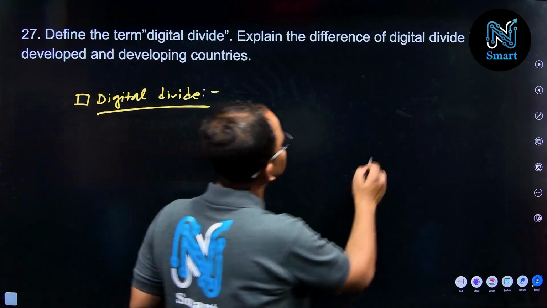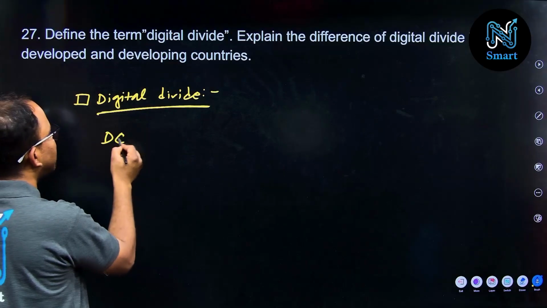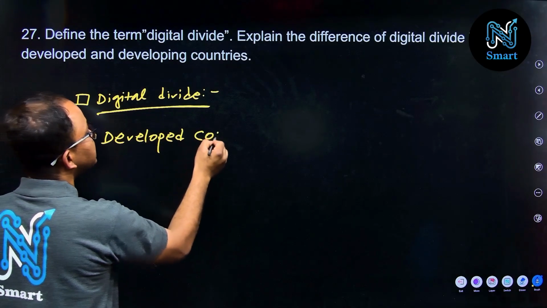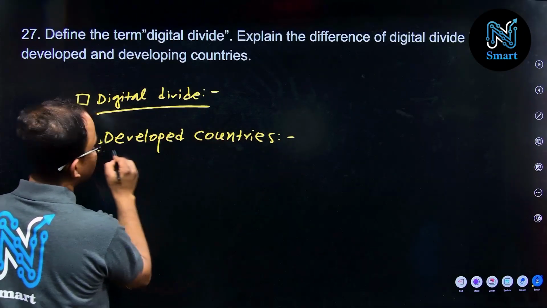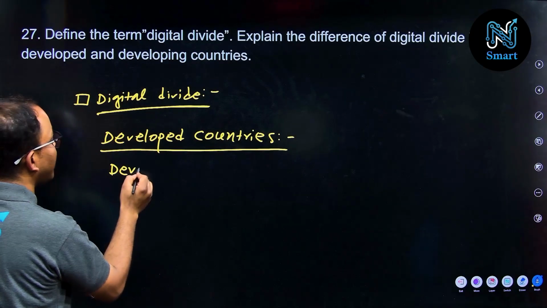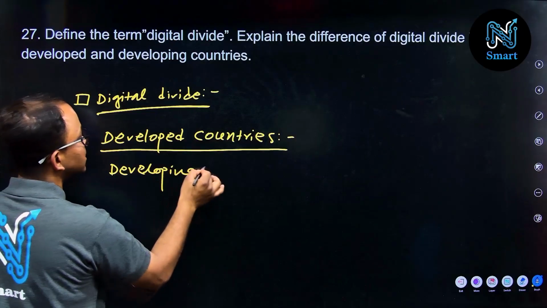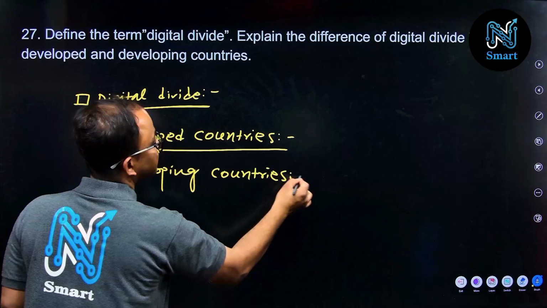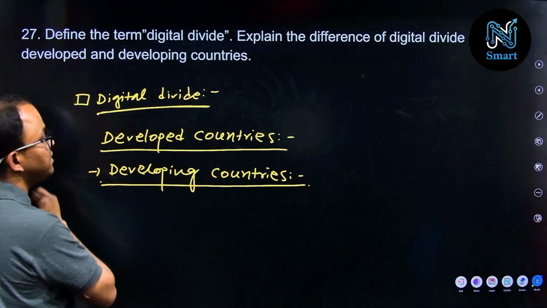Now, talking about the differences between developed and developing countries, you have to highlight how developed countries benefited from these digital assets, and the other part of the question asks how developing or underdeveloped countries are lagging behind.